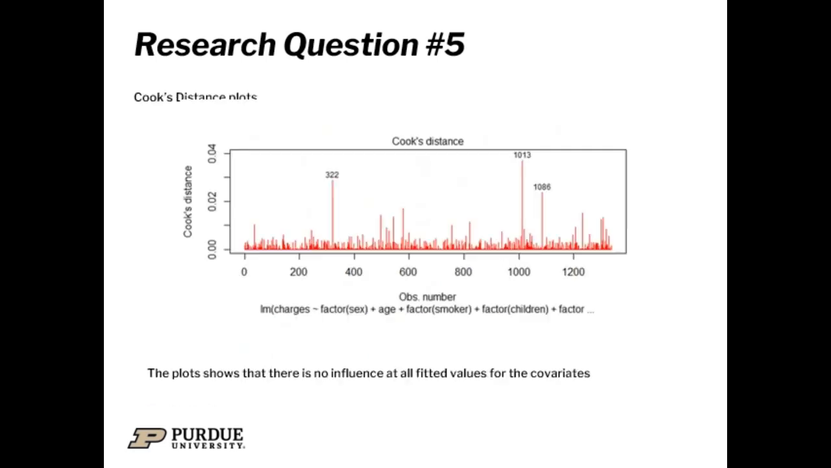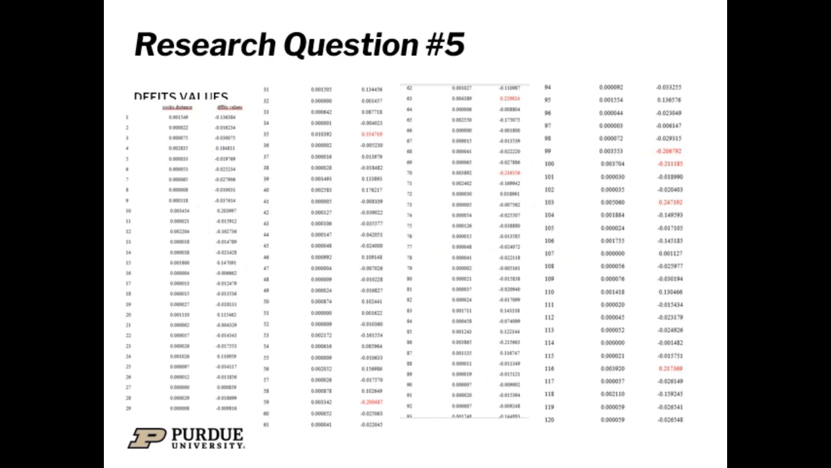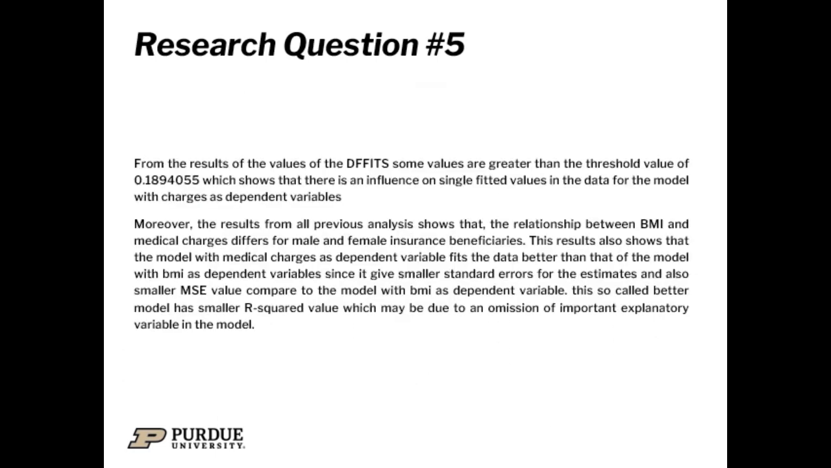And as you can see for the Cook's distance plot for the second model, it shows that there is no influence on all the fitted values for the covariates. This is the DFFITS value for model 2. In the case of model 2, we see that some of the values are greater than the threshold value of 0.189. So it goes to show that there is an influence on single fitted values in the data for the model in which charges is the dependent variable.